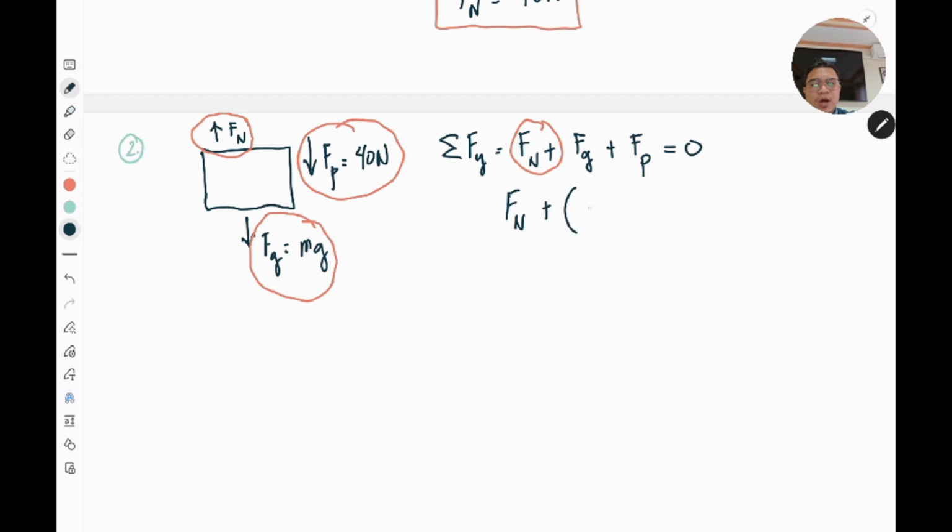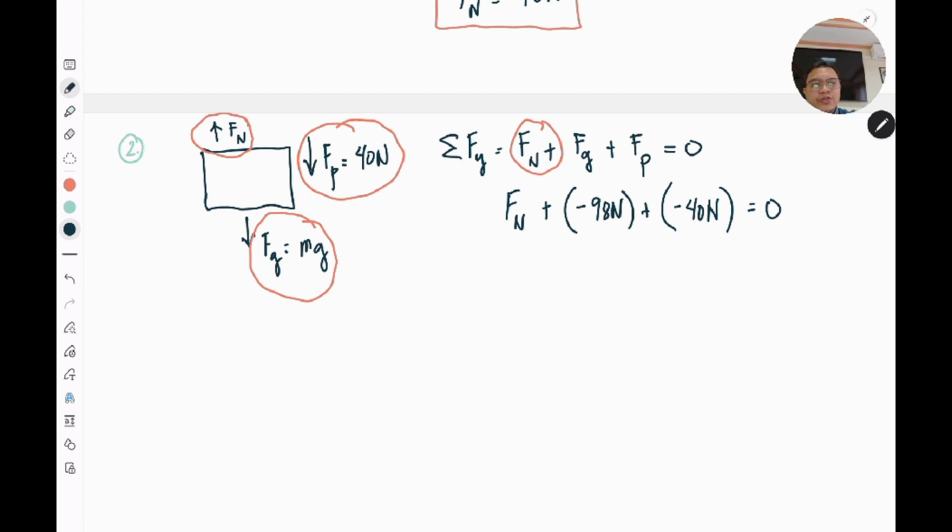Plus, we know our Fg, which is negative 98 newtons in this case. Plus our F sub p, which is also negative 40 newtons because it's going downward, so the direction is negative. That is our equation, which is equal to 0.